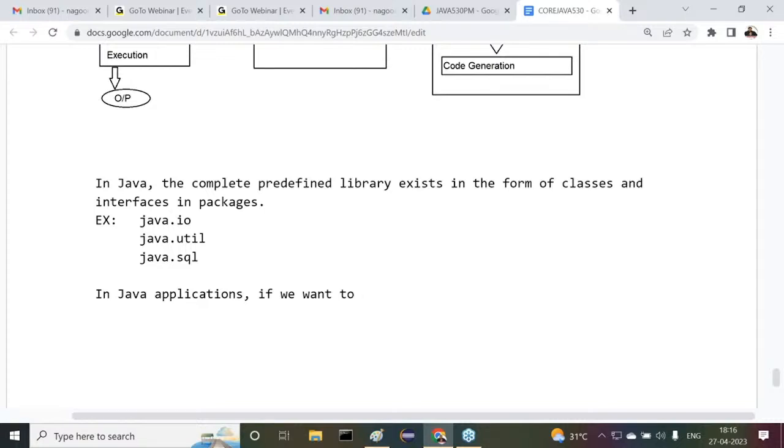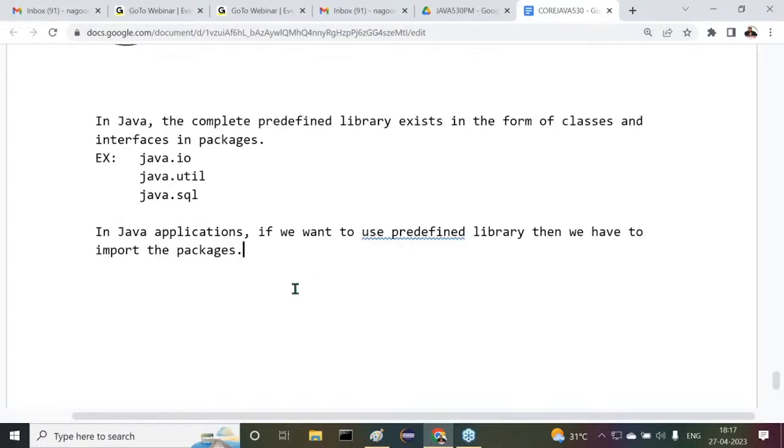Similarly, in Java applications, if you want to use predefined library, then we have to import the packages. In the case of Java, importing packages. In the case of C and C++, including header files.